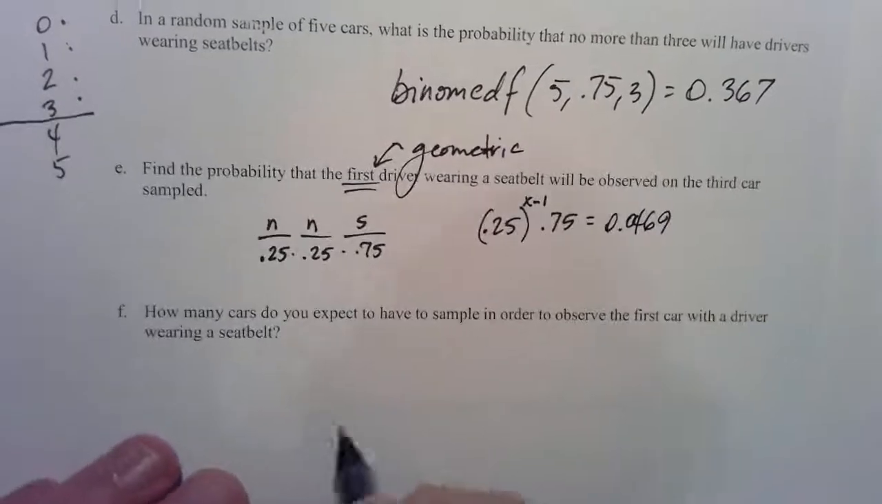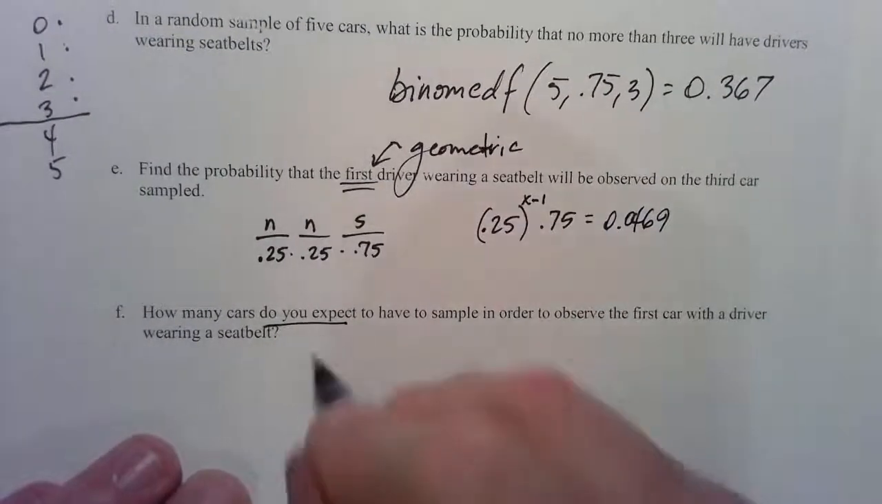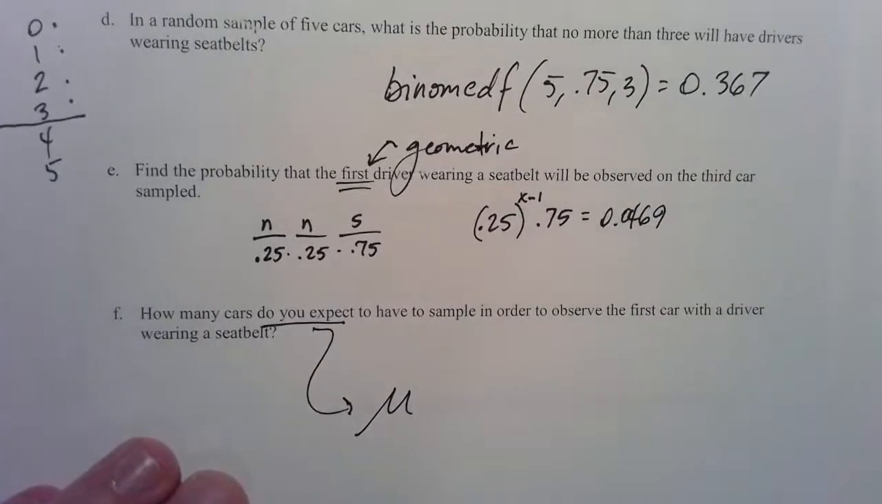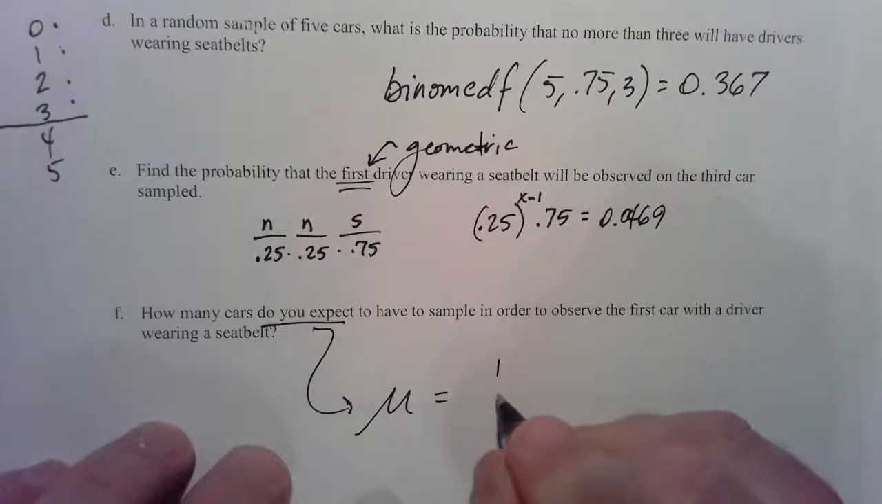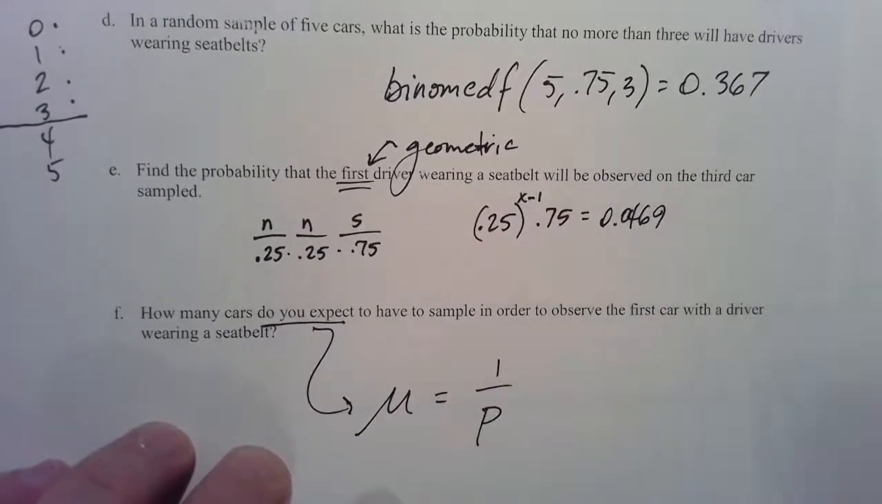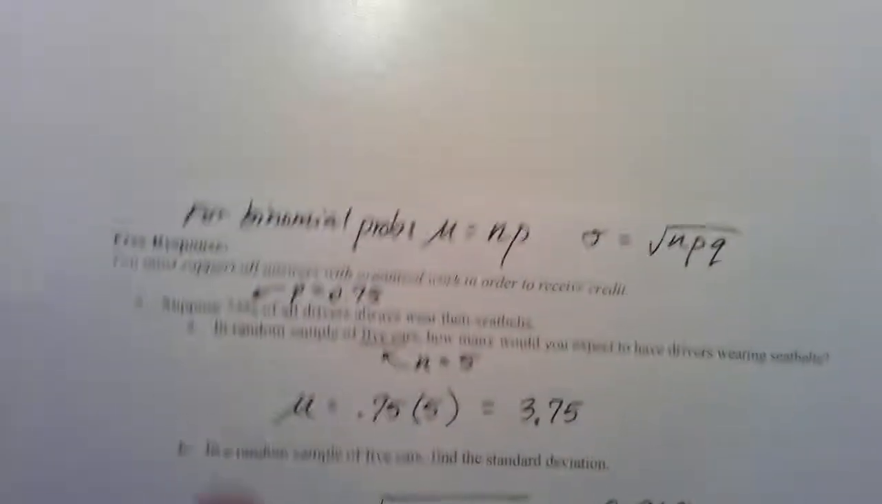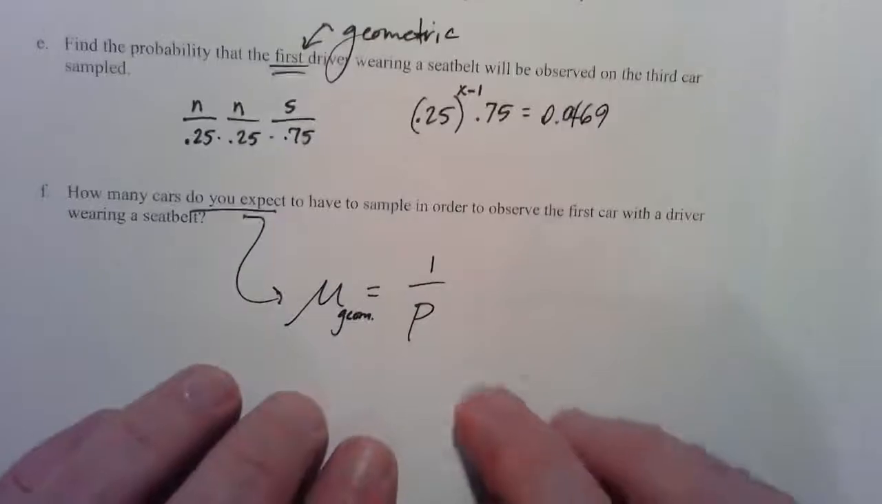Okay, here comes that question again. How many do you expect? Or what are they asking for when they say how many do you expect? That is the mean. And what is the formula for mean with geometric? Okay, and this is the geometric mean, not the binomial mean. We have the formula for binomial mean right here: N times P. This is quite different, isn't it?